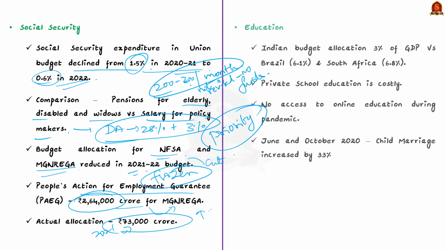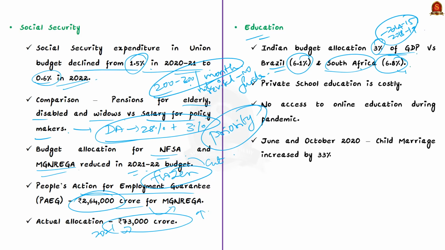Now next is in regard to education. India's government expenditure on education has stagnated, remaining around 3% of GDP between 2014-15 and 2018-19. Now compare this with other middle income countries like Brazil, which spends 6.1%, and South Africa, which spends 6.8%. It is over twice what the Indian government is spending, right? Comparing India with Norway and Sweden is not fair, but we must at least match the education spending done by Brazil and South Africa.